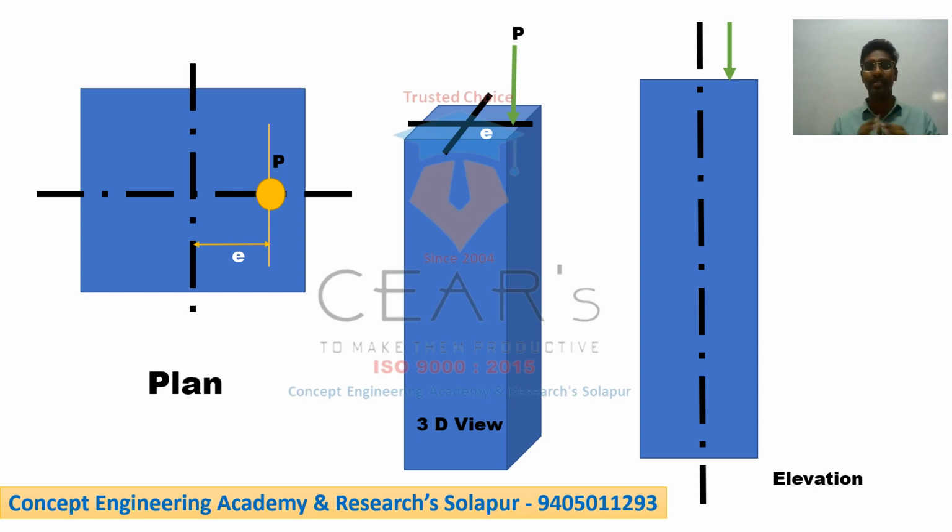The eccentric load is when the load does not coincide with the axis of the member, and the eccentricity is nothing but the distance between the axis of the member and where the exact load acts. That distance is called the eccentricity. Please clear this concept. These two concepts are the most important.